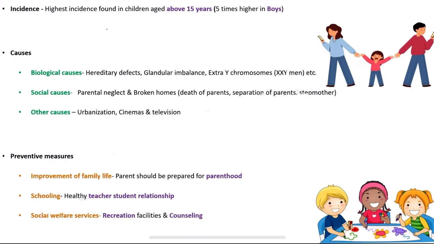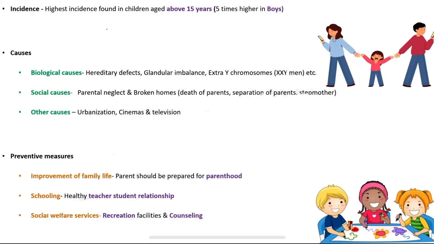And then thirdly, we have the social welfare services. These comprise the recreation facilities. We have to channel the excess aggression and the boosted energy in these kids into other recreational activities, which have to be provided. And parent counseling has to be done. If the kid is deviated, if there are separated parents, you have to ask the parents to come and counsel them that their child is getting deviated, and they have to take steps.